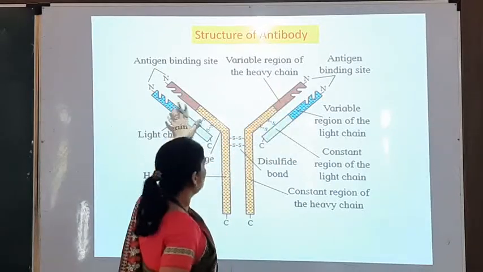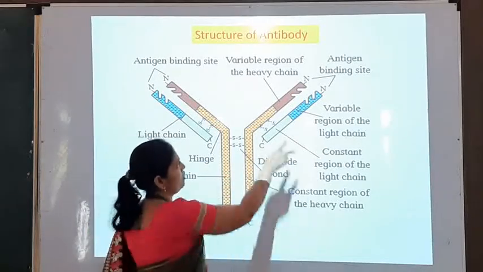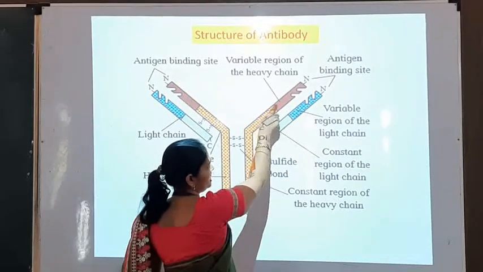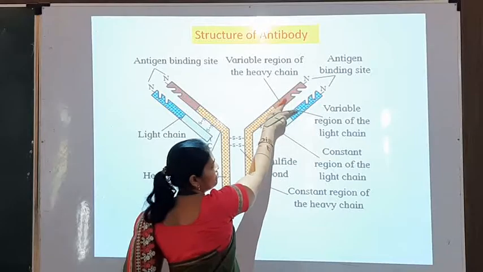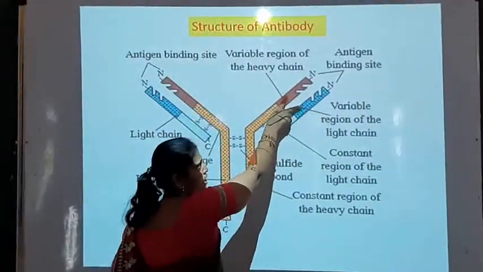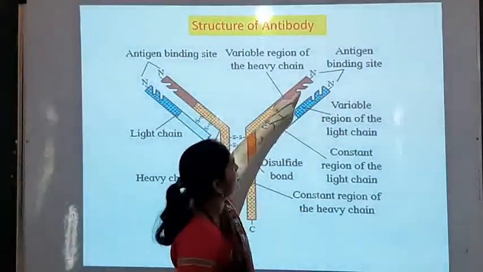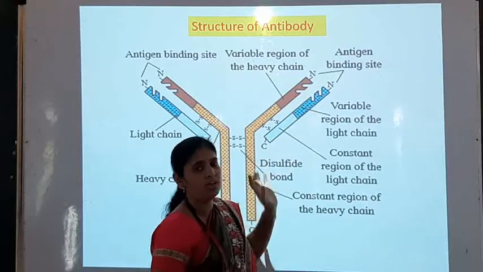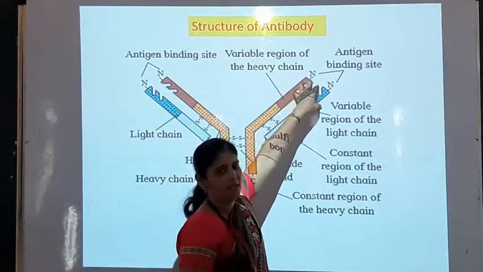So all this structure is included in the antibody, and these variable regions, this is the heavy chain's variable region and this is the variable region of the light chain. Both these regions combine and they form the antigen binding site. Here you can see this is the antigen binding site and it is called a paratope.